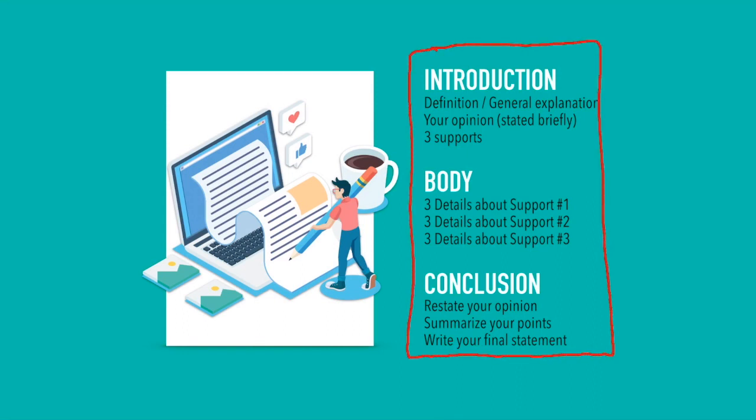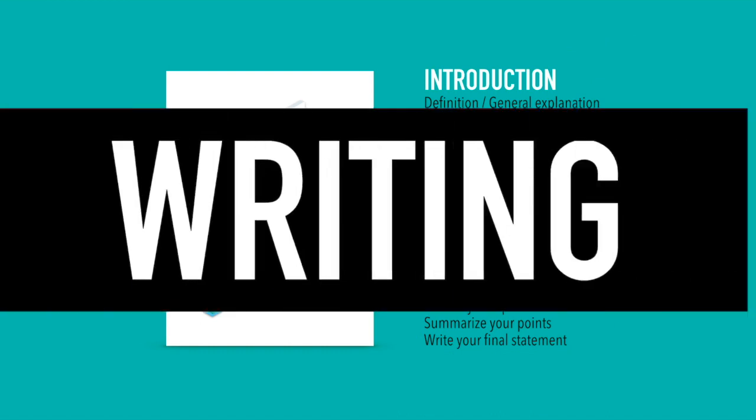So we have right here the general explanation, your opinion, and your 3 supports. Then in the body, we get into more details about each of the supports. And also in the conclusion, you restate, you summarize, and you write your final statement, okay? This is going to happen for each question from each topic, okay?